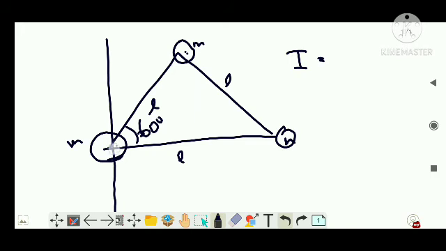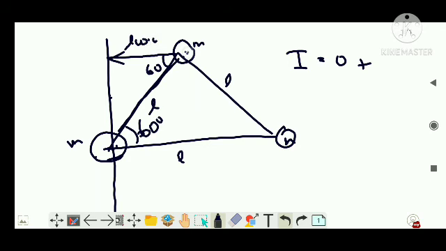What will be the moment of inertia due to this mass? It will be 0 because there is no distance between the axis of rotation and the mass. So this mass will be causing 0 moment of inertia. What will be the moment of inertia due to this mass? It is m r squared. What is r? The distance of this mass from the axis of rotation. What will be this distance? See, this angle is 60, so this is L, then this will be L cos 60, and L cos 60 is L by 2.